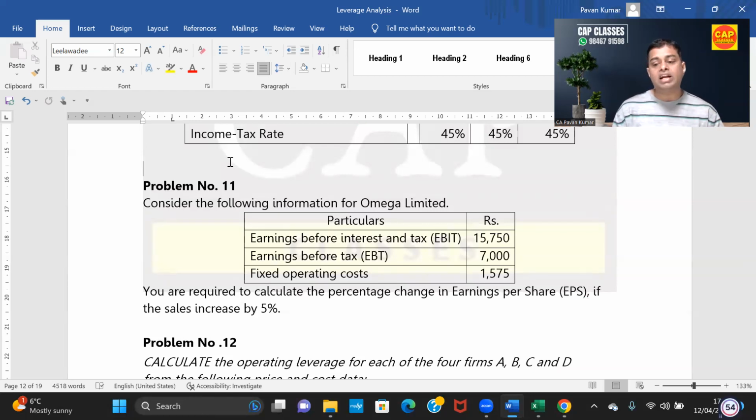But at CA Intermediate level, because the syllabus is less, your FM syllabus is not huge, in addition to the ICAI study material, we'll solve so many other problems also. Even if you look at investment decisions, we have done the same. Any chapter you take, if the ICAI study material has 10 or 15 questions, we'll solve at least 10 questions extra. So don't feel burdened. Don't feel like, Pavan sir, unnecessarily you're putting so much on us. No, this is good for you.